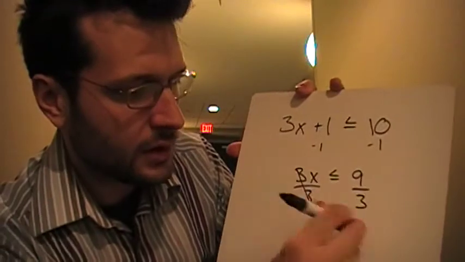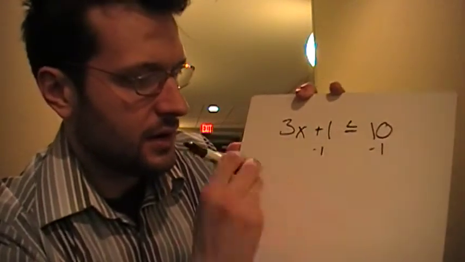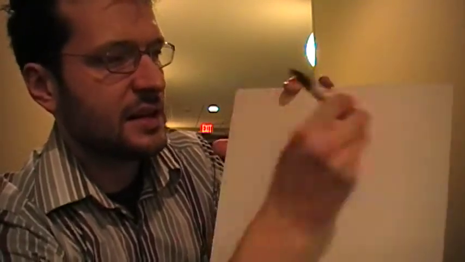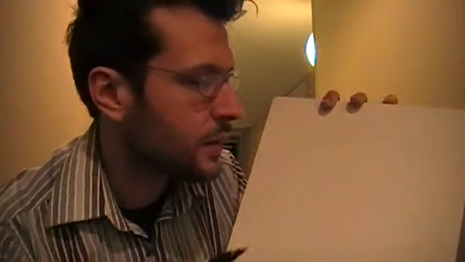So in order to solve an inequality, it works exactly the same as if it were an equal sign. You just pretend like it's an equal sign, and all the rules are going to follow, with the exception of one rule, and here's where it is.